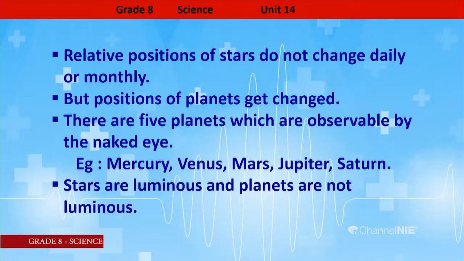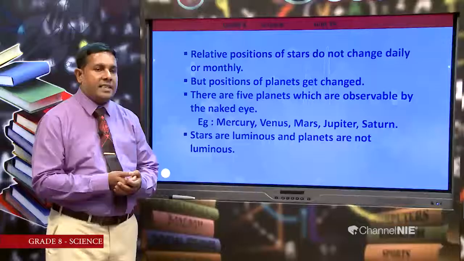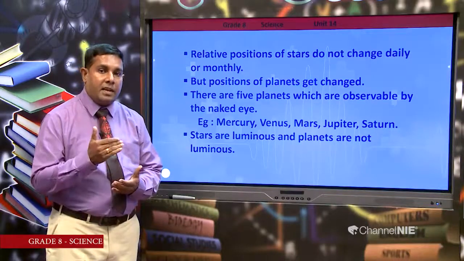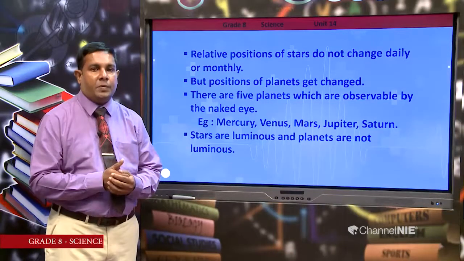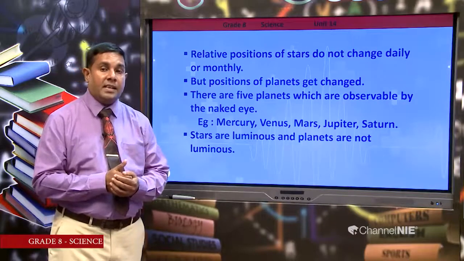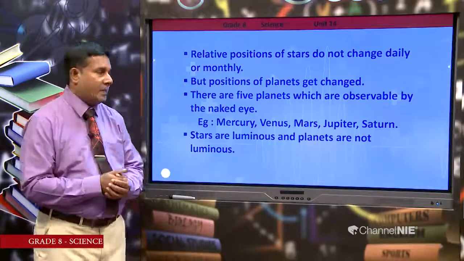Then stars are luminous. We know that stars can produce their own light. So, we can consider stars as luminous objects, but remember planets are not luminous objects, therefore, we cannot consider planets as a luminous object.